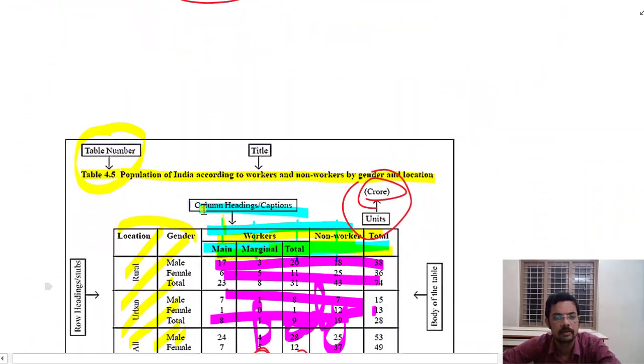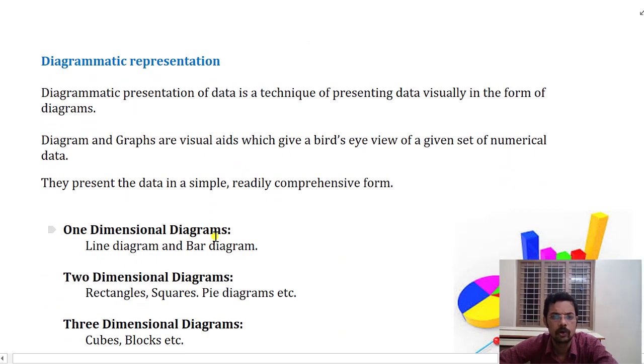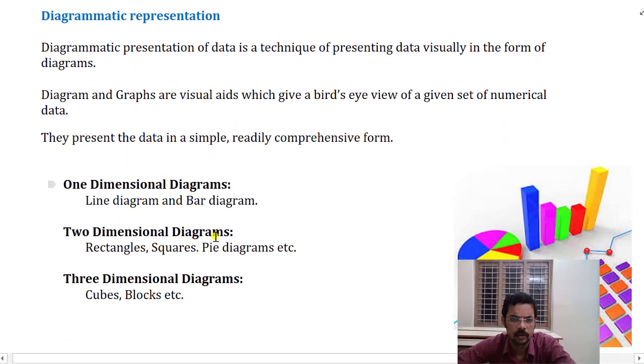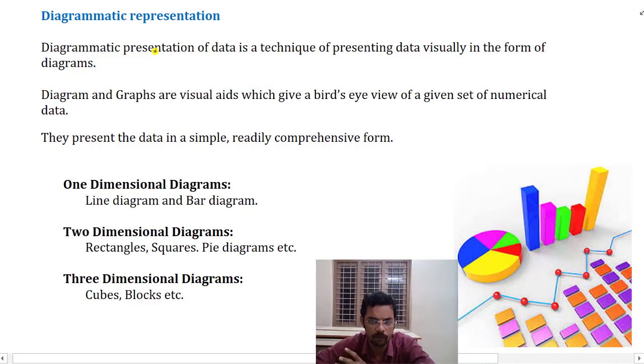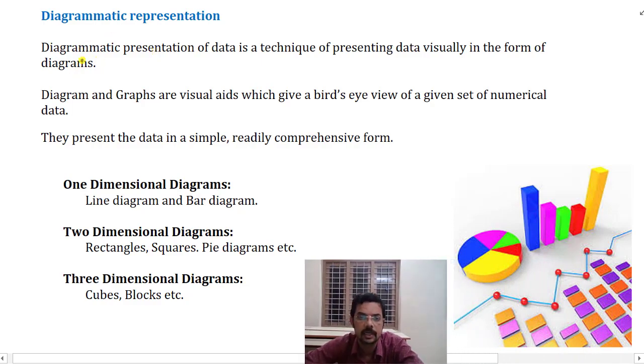Next, we shall move on to diagrammatic presentation of data. What is diagrammatic presentation of data? We know that it is presentation of data in a visual form. It is a technique of presenting data visually in the form of diagrams. We have many different diagrams. This is a pie diagram. This is somewhat like a bar graph, a rectangle graph. This is somewhat like a line graph, and this is arranged as a pictograph.